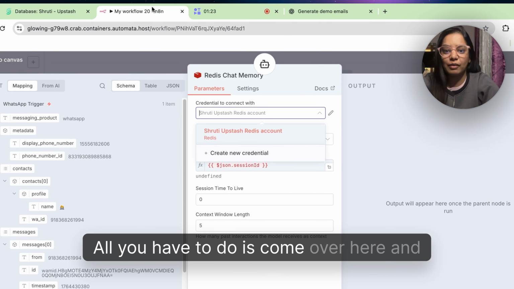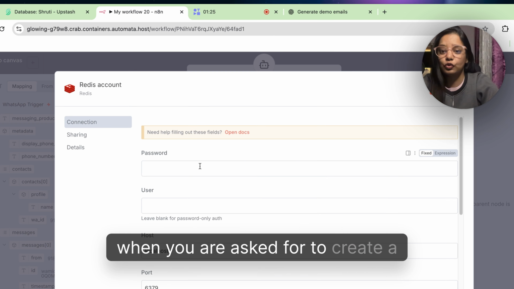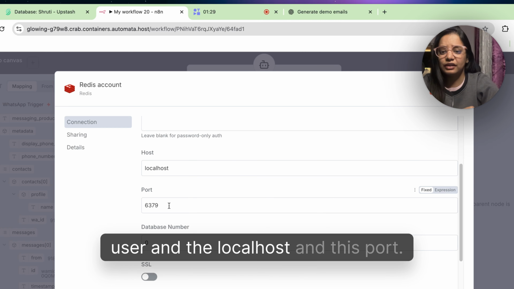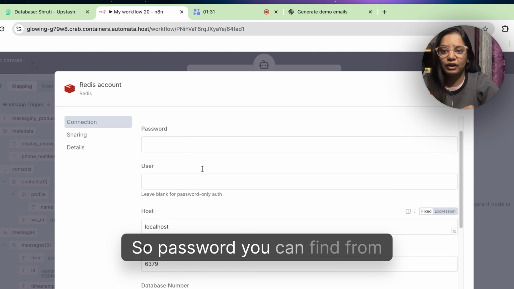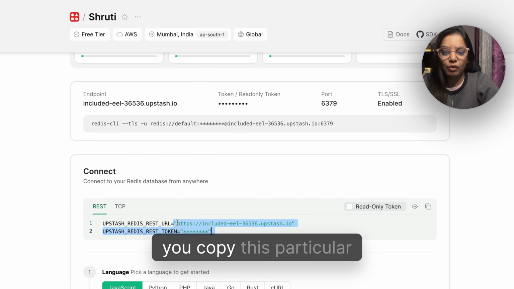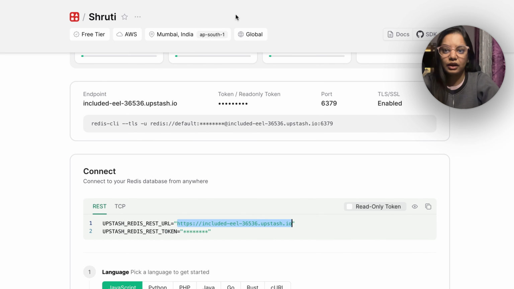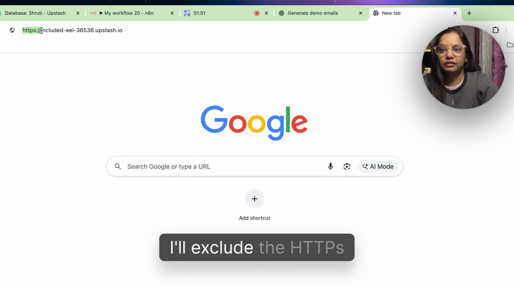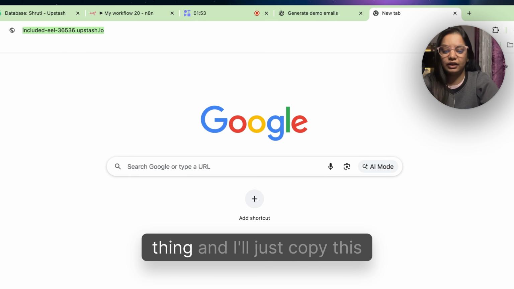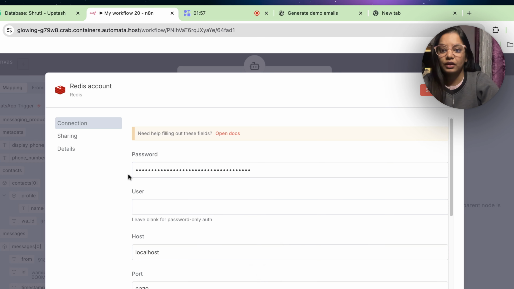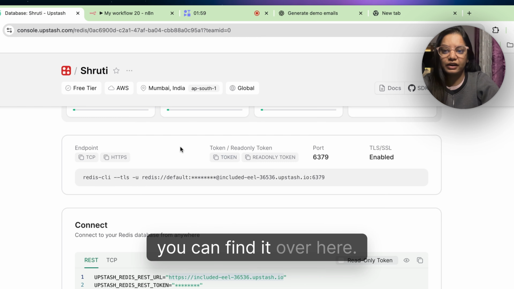All you have to do is come over here, and when you are asked to create a credential, it will ask for the password, user, host, and port. The password you can find from here. If you come over here, you copy this particular URL and paste it under the password. I'll exclude the HTTPS part and just copy this and paste it over here. Okay. And the user, you can find it over here.